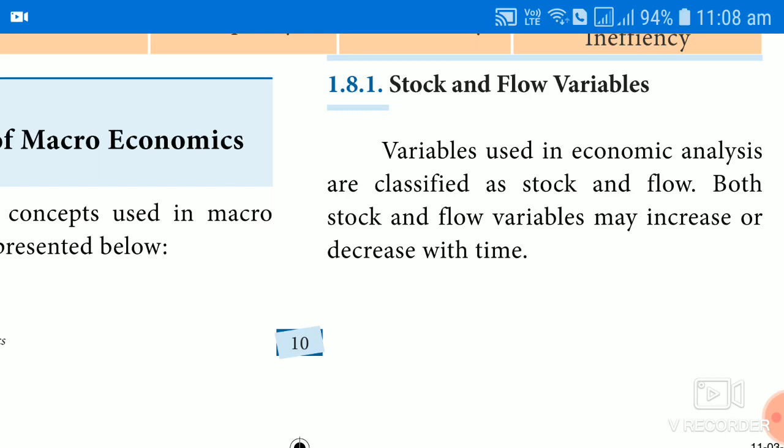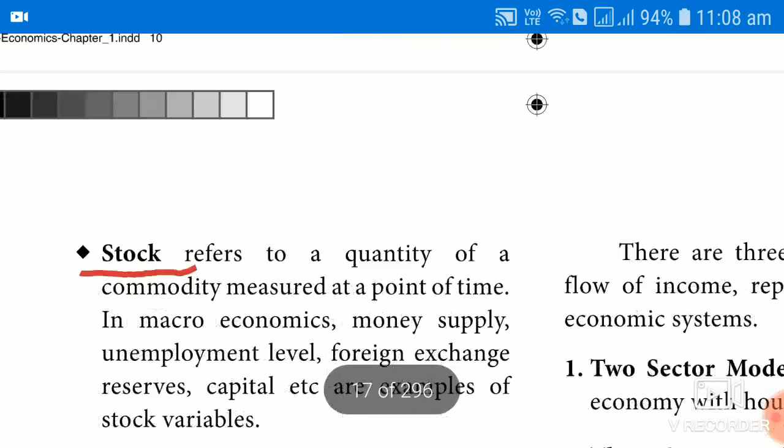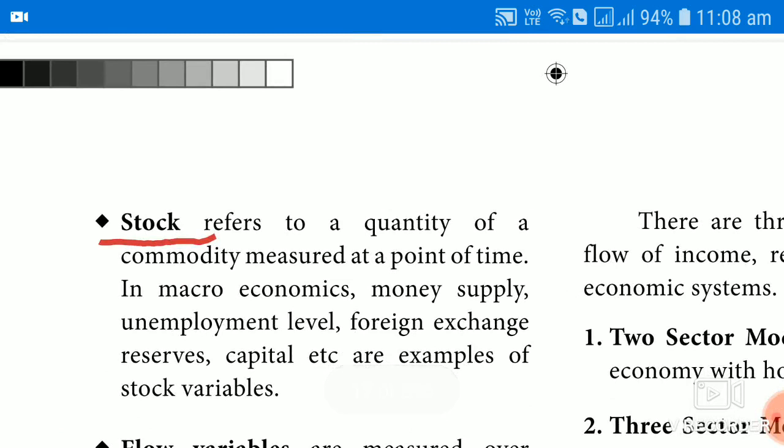The term is clearly given as variable because it changes from time to time, but stock has its different meaning and flow has its different meaning. We'll see one by one. What do you mean by stock or stock variable? It refers to a quantity of a commodity measured at a point of time. Any quantity that is measured at a particular point of time, as on today, we call it stock.